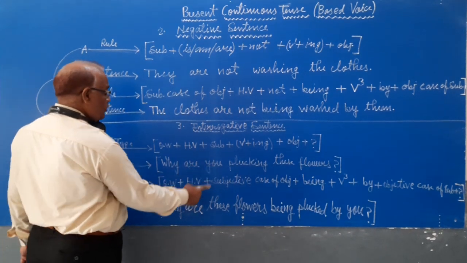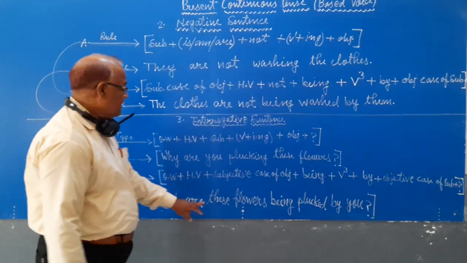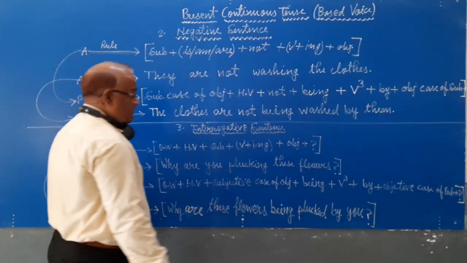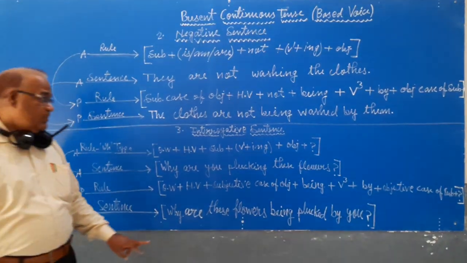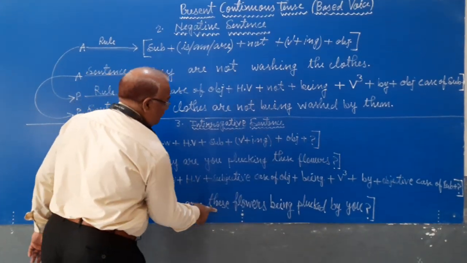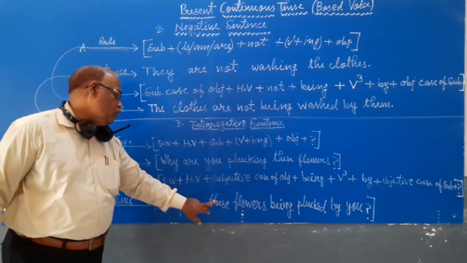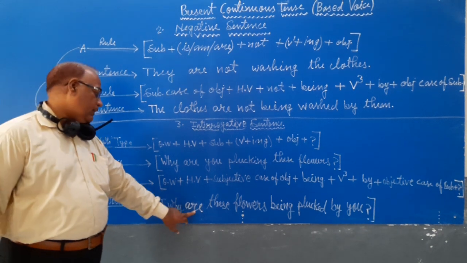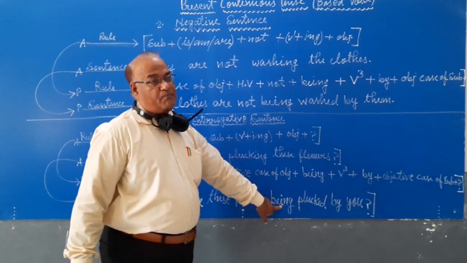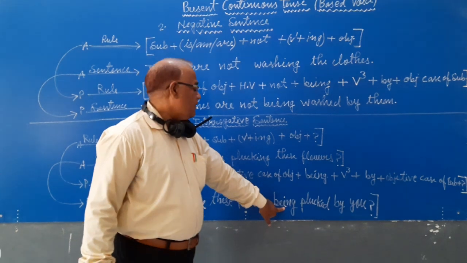The subject is you, so I will write are. Sorry, because these flowers are used at the place of subject and it is plural, so I will take helping verb are. Why are these flowers? And in the formation of passive voice of present continuous, be used